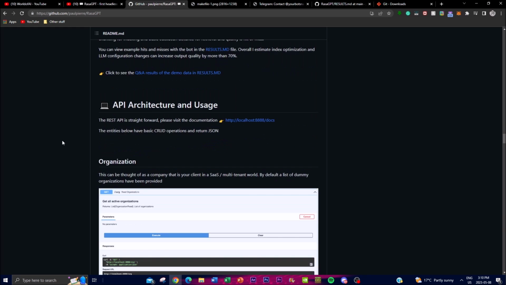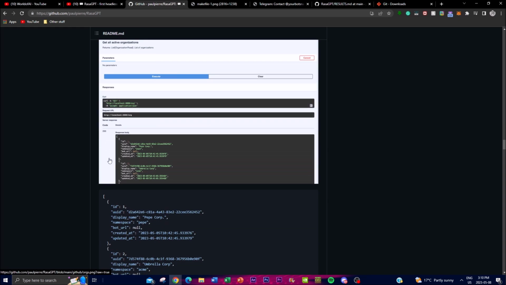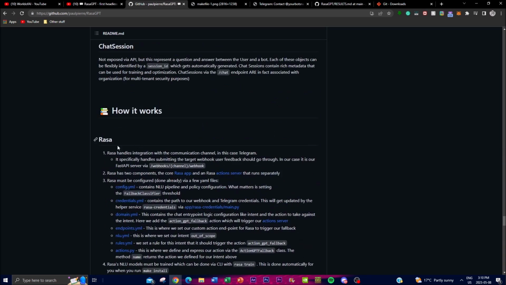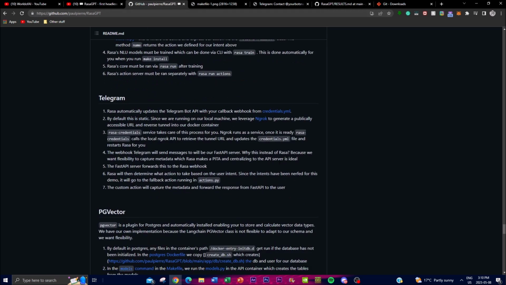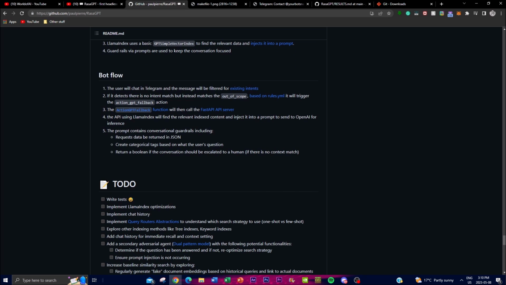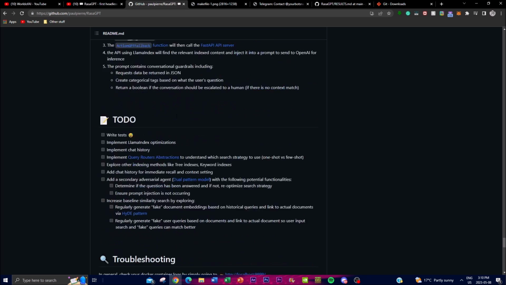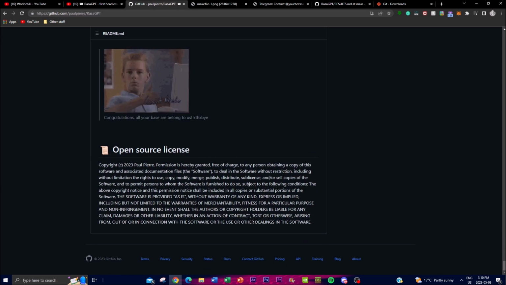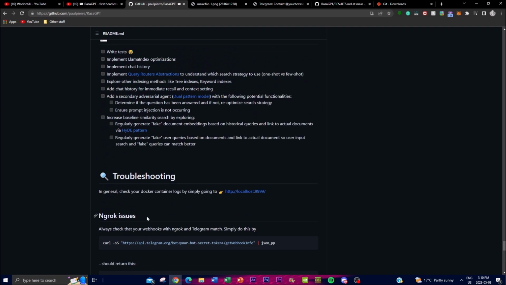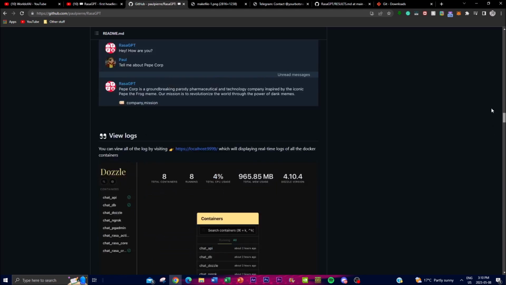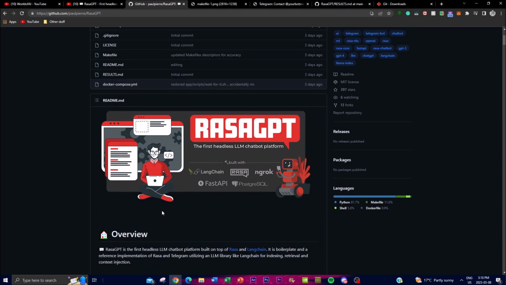If you want to look at API documentation and different things like this, you can definitely get a better understanding. And there's a lot of different info on this repo on how you can play around and get a better understanding of how it works on different applications and how it utilizes different apps to make this RasaGPT functional. And these are some of the things that you can check out on their repo. They've also talked about their licensing as well as their contributions as well as troubleshooting. So I highly recommend that you check this out and you get a better understanding of how RasaGPT works.